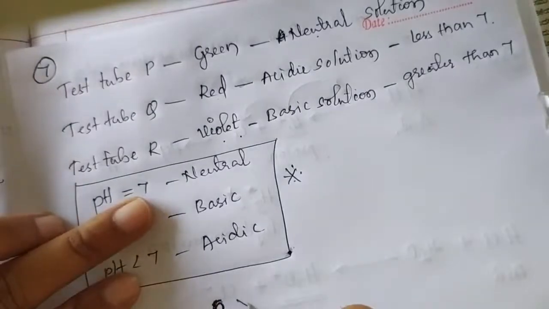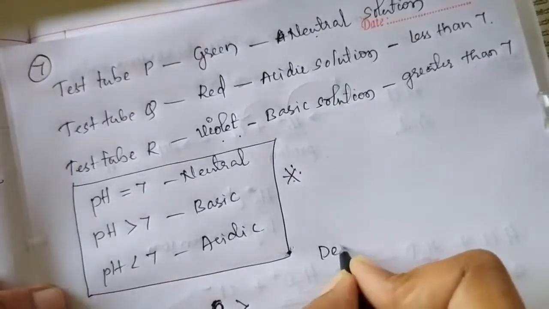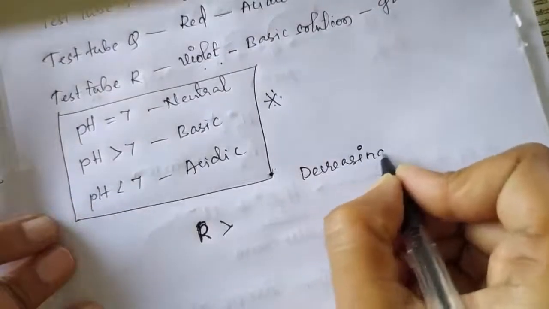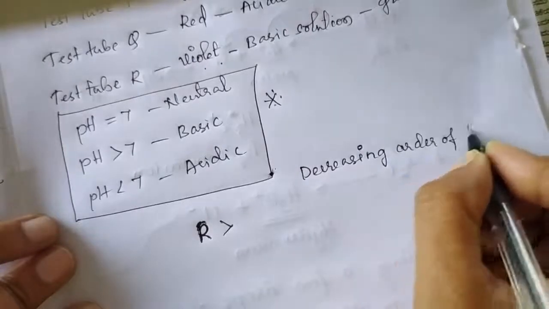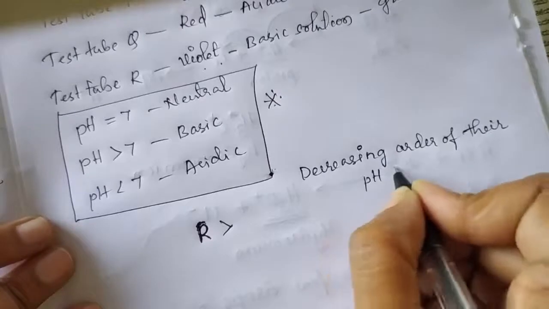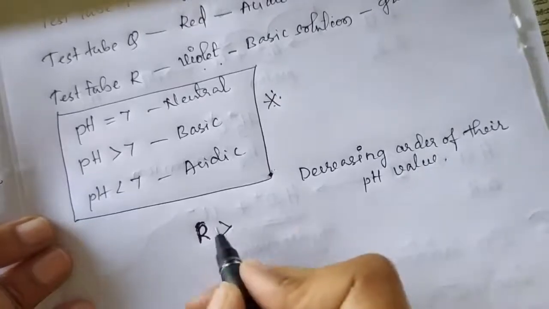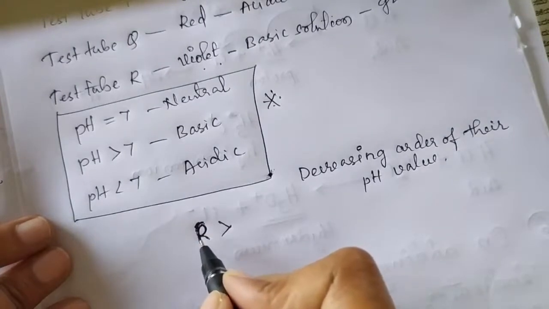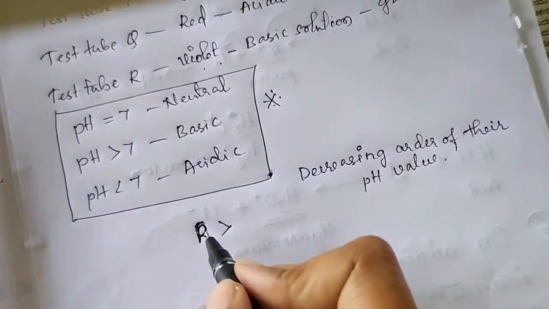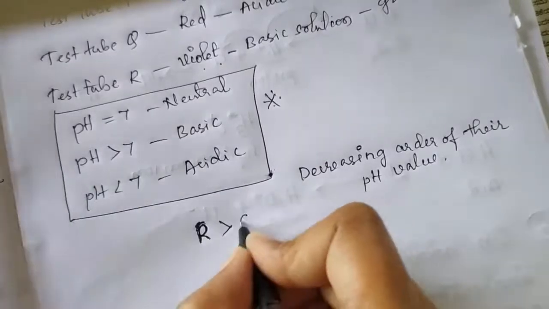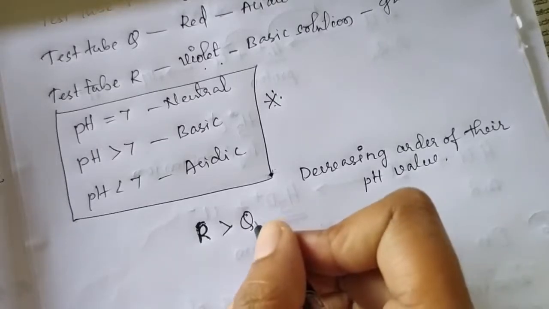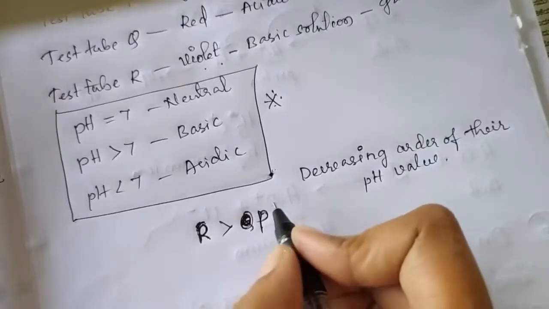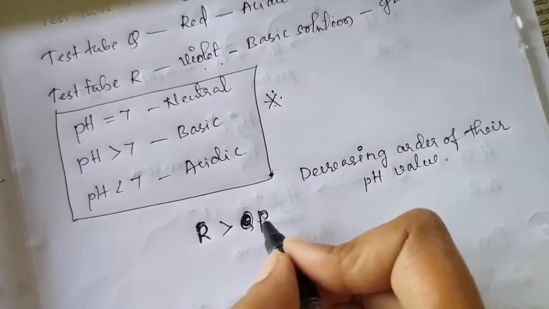Since we are writing in the decreasing order of their pH value, first we have to write the test tube R, because in test tube R the solution is basic solution and its pH value will be greater than 7. Next we have to write the test tube P. In test tube P the solution is neutral solution and its pH value is 7.